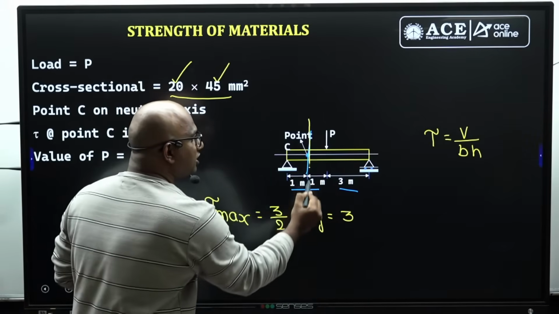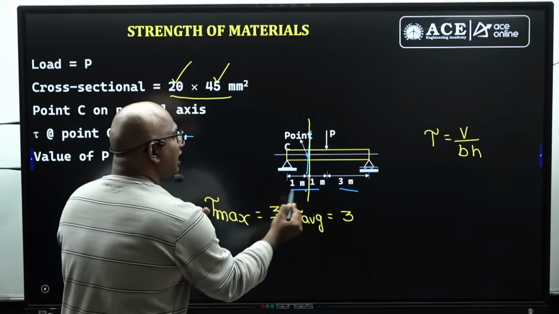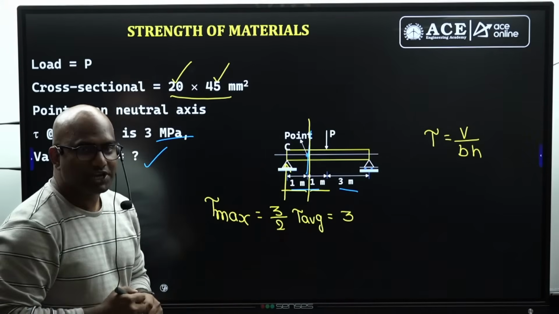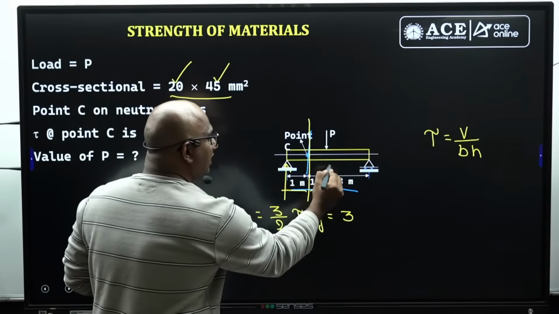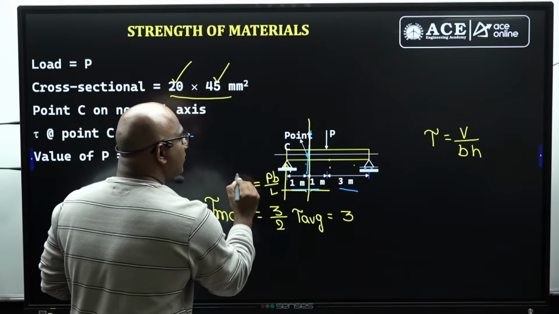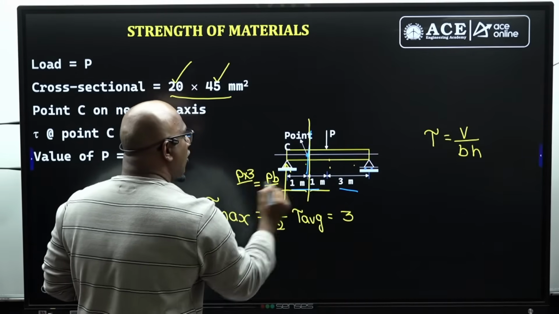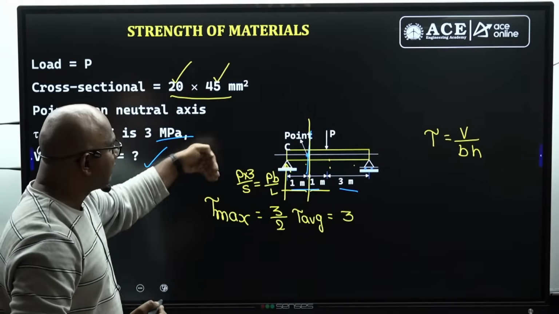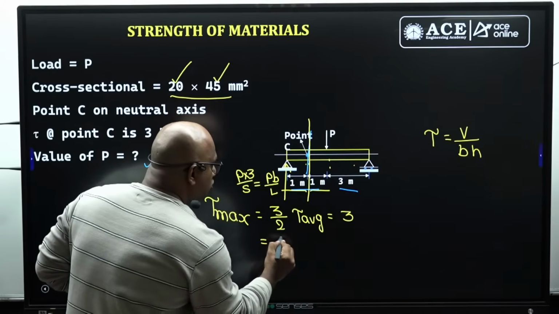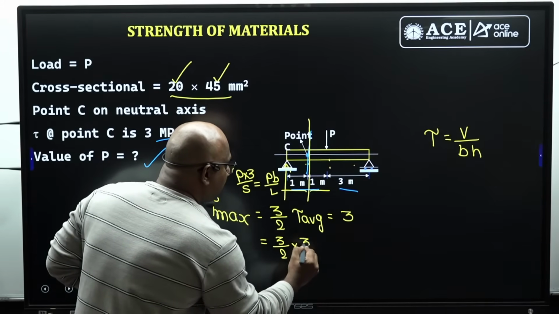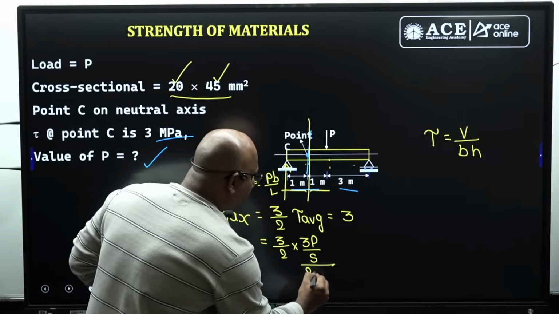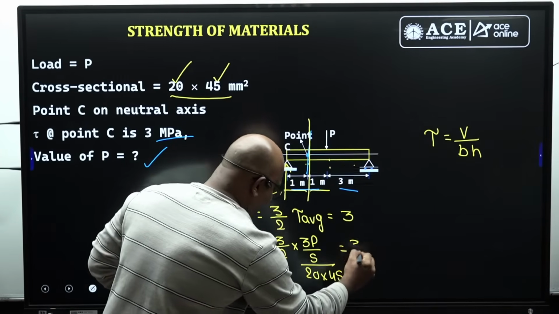Shear force at this location is easy to calculate from the left side or right side, guys. The left side is easy, only one support reaction. How can you find out the support reaction, guys? It is unsymmetric. This is the A, this is the B. This should be how much? PB by L. PB by L means how much? P into 3 by L, which is 5. So 3P by 5 is my support reaction here. So shear force at this location equals 3P by 5 itself. So 3 by 2 into 3P by 5 by area. Area is 20 into 45. Take care of the units, guys, that equals 3 megapascal.